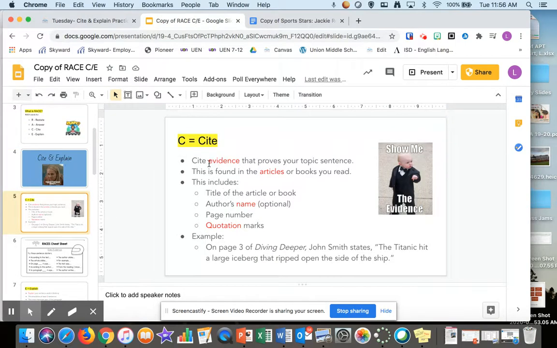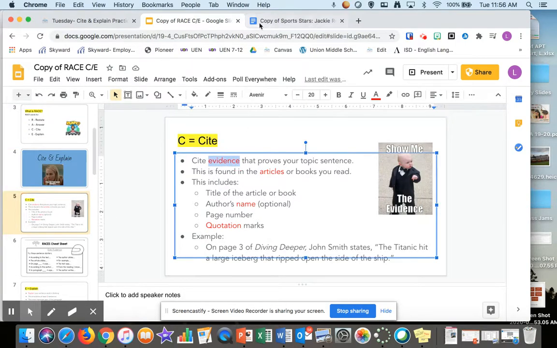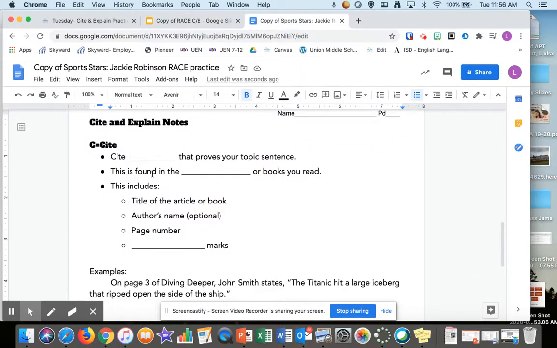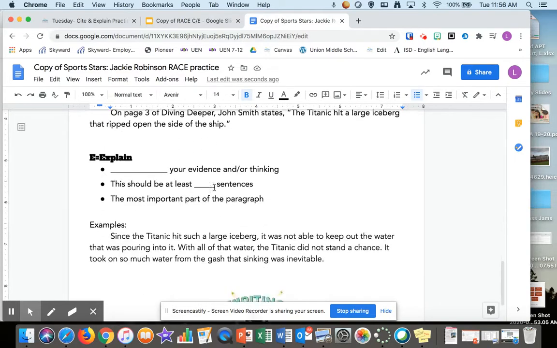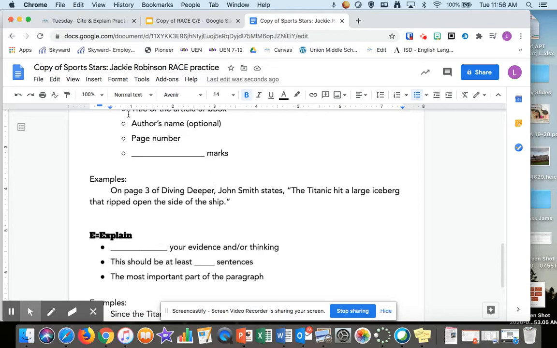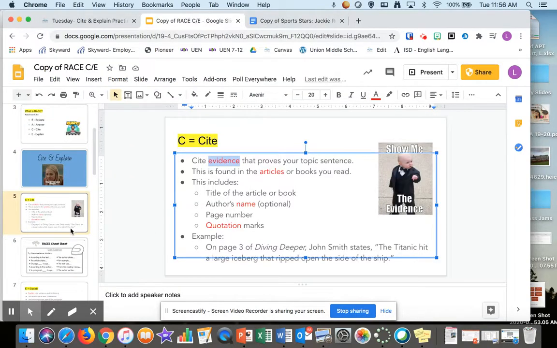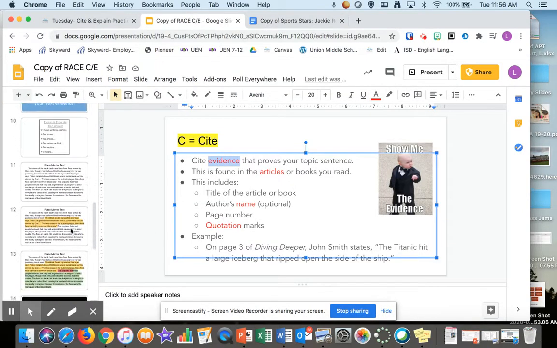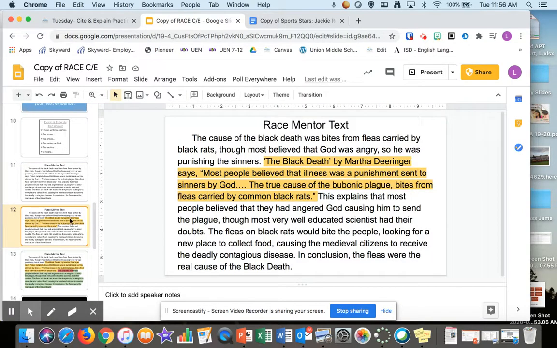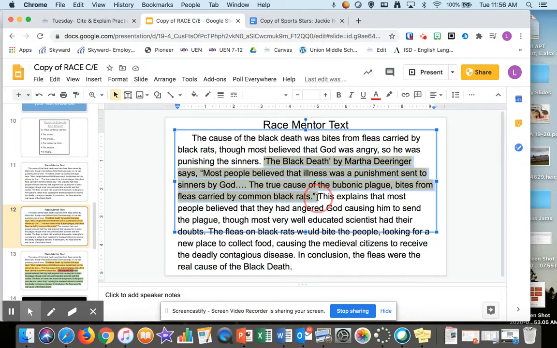So here's our word in red, cite evidence. And then come over to your notes and you'll say cite evidence. Okay? Then you'll go through your notes. We're basically finishing a race paragraph. As you can see in here, you will be led to a full paragraph. And I've highlighted the different parts of that paragraph.